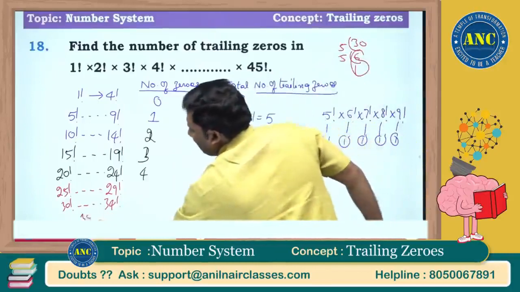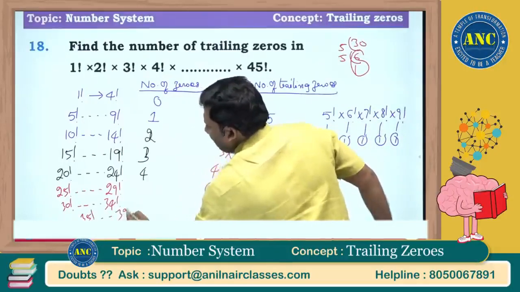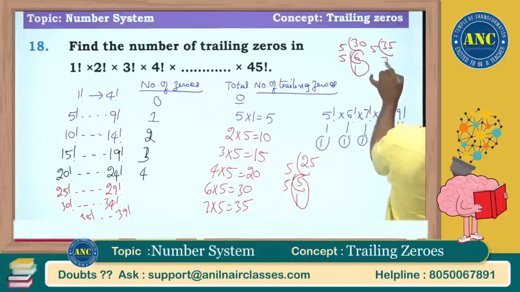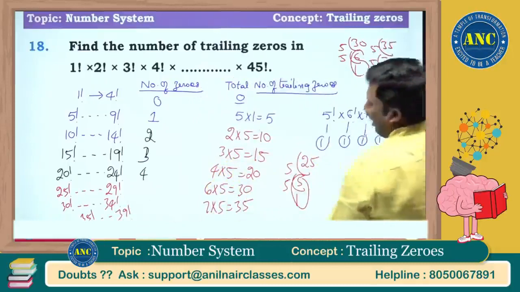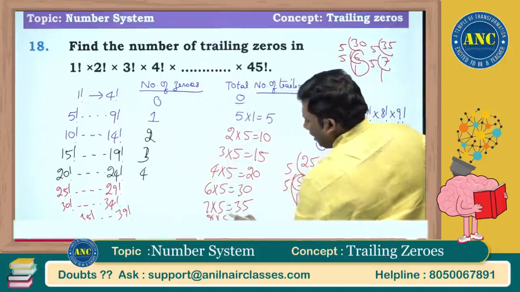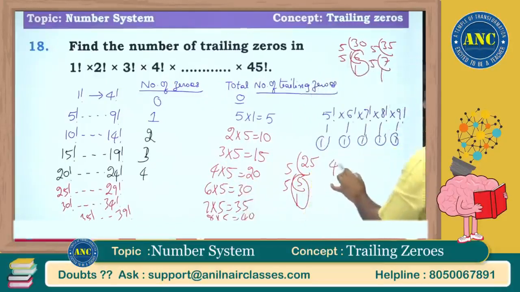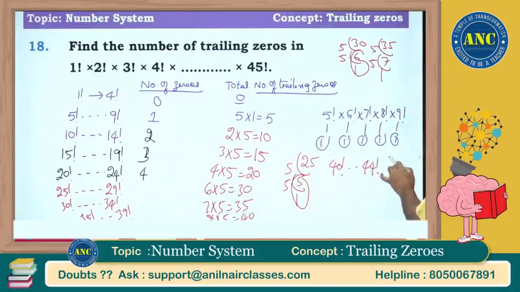Next one, 35 factorial till 39 factorial. 35, it is 7 plus 1, 8 into 5. 40, I will tell you an optimal method. 40 factorial till 44 factorial, 9 into 5. 45 factorial, it is 10 5s are there.